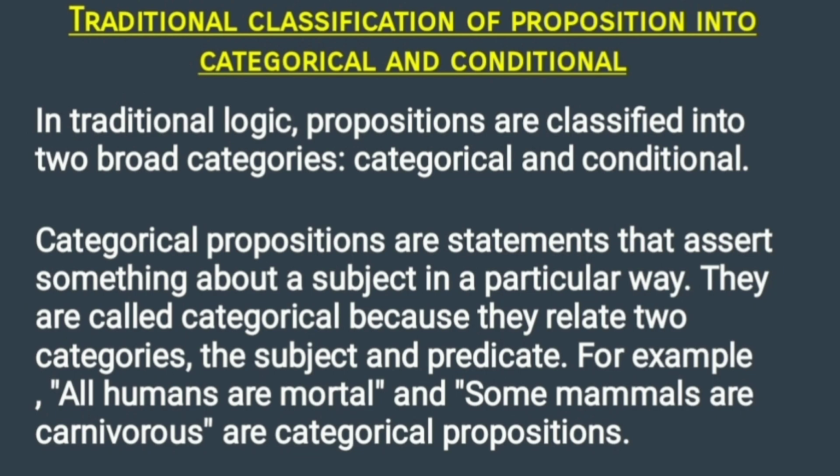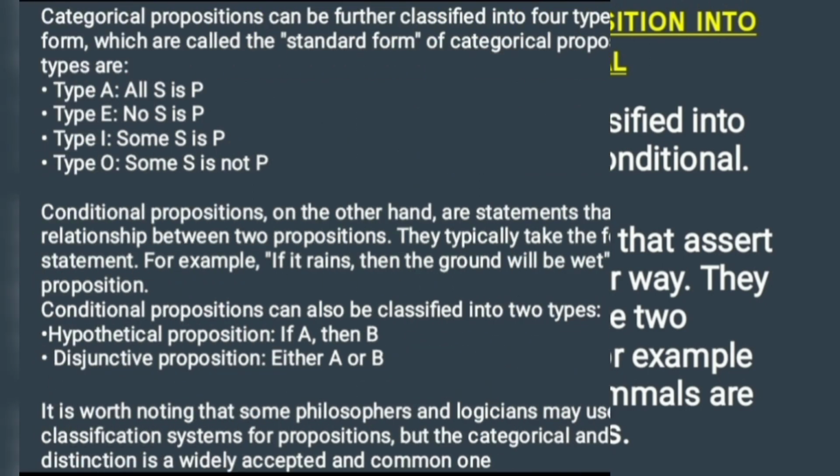Categorical propositions are statements that assert something about a subject in a particular way. They are called categorical because they relate two categories, the subject and predicate. For example, "All humans are mortal" and "Some mammals are carnivorous" are categorical propositions.